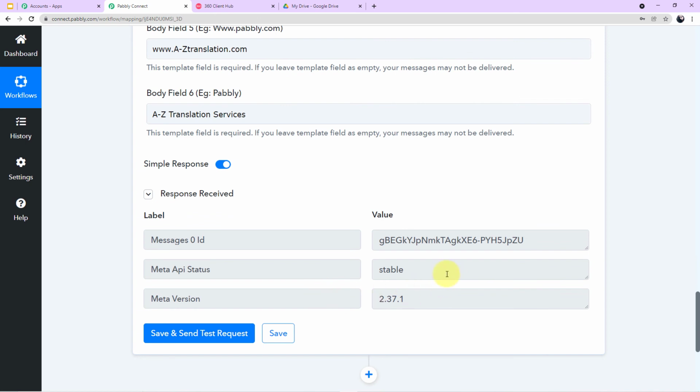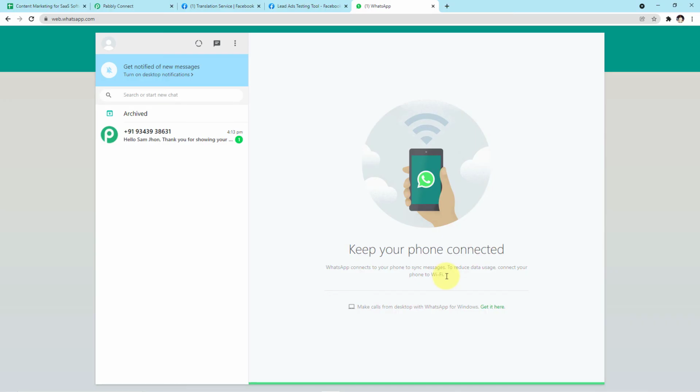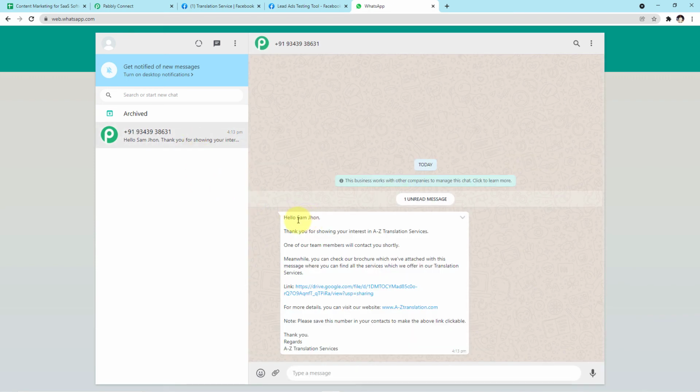Yes guys, the responses are completely positive as there is no error showing to us. So let me take you to the WhatsApp webpage and let me show you if we have received any message on behalf of a customer there or not. Yes guys, you can clearly see a message has just arrived for Sam John which says, "Hello Sam John, thank you for showing your interest in A to Z translation services. One of our team members will contact you shortly.